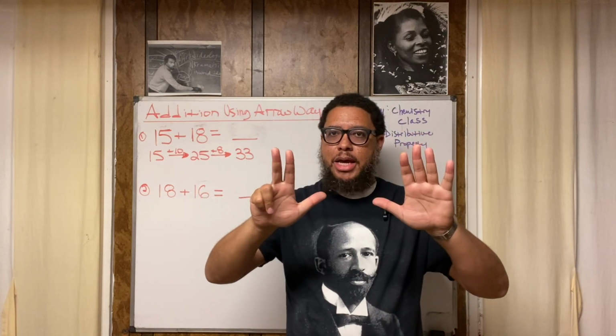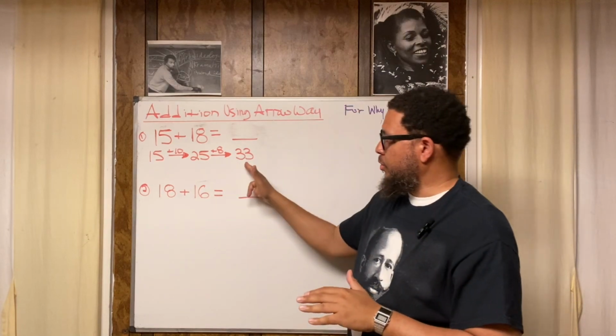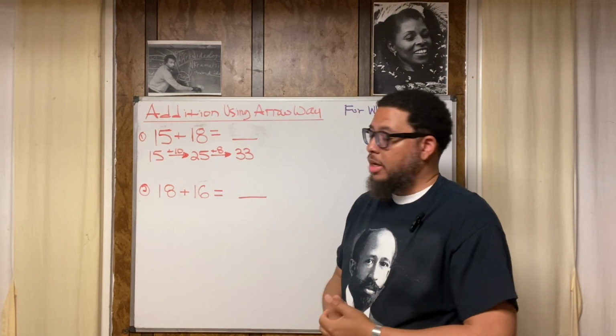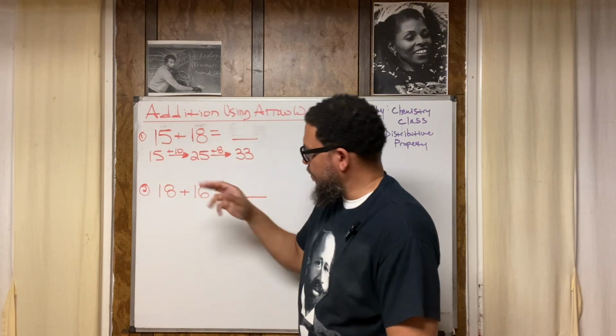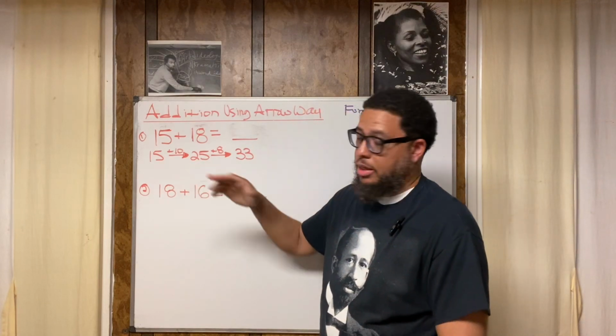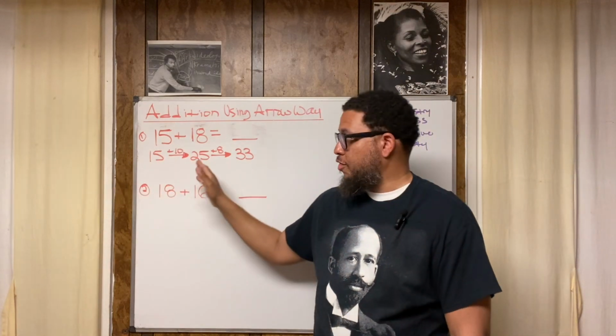What number did I stop at? 33. 33 is my answer. All right. Another way we could do it, think about it like this. Separate the 5 from the 20. Now you got 20 over here, and I got 5 plus 8.